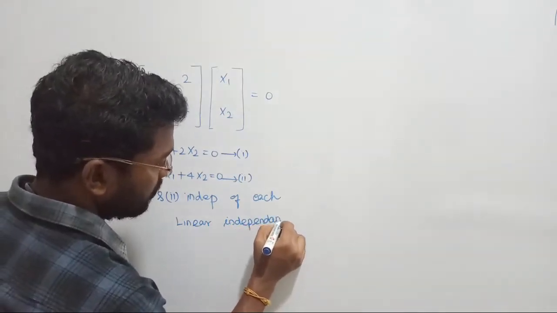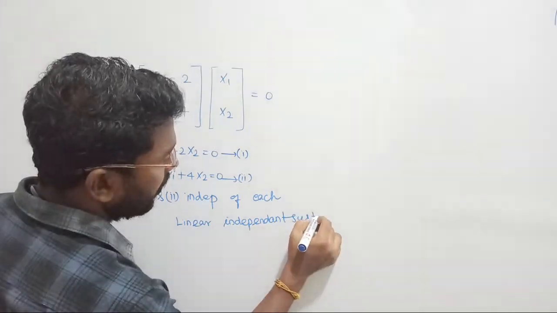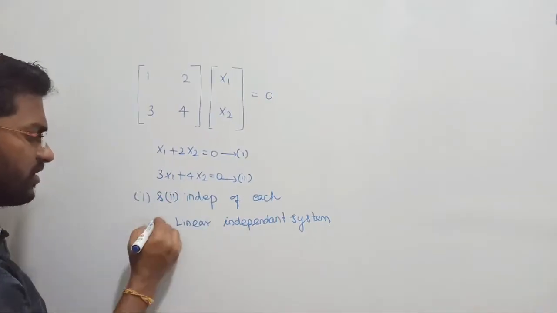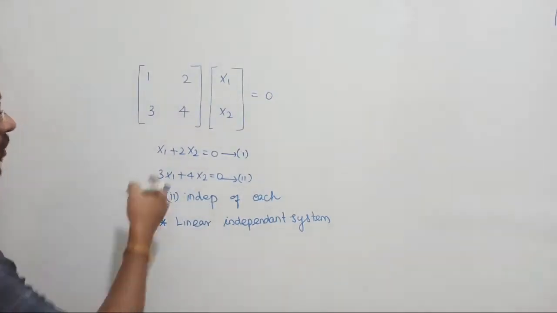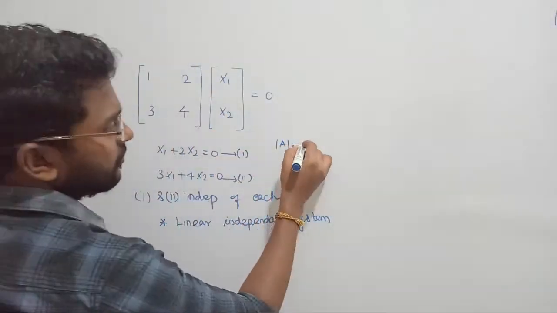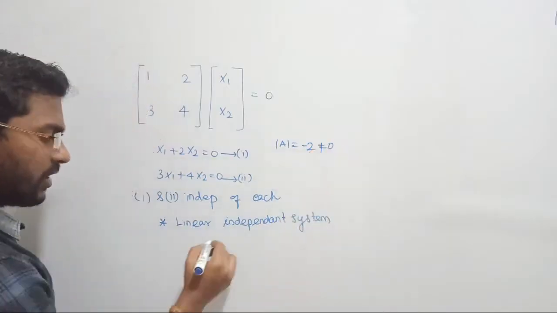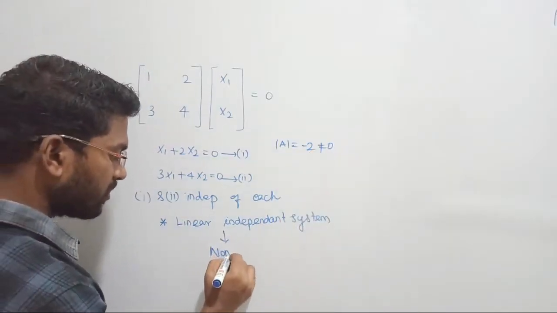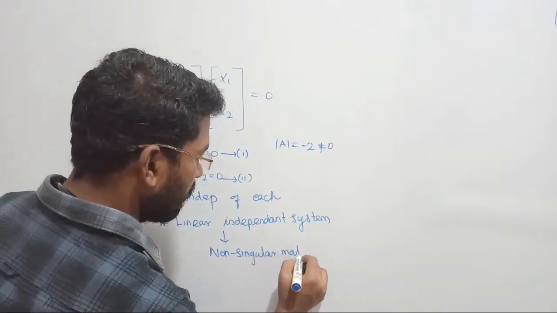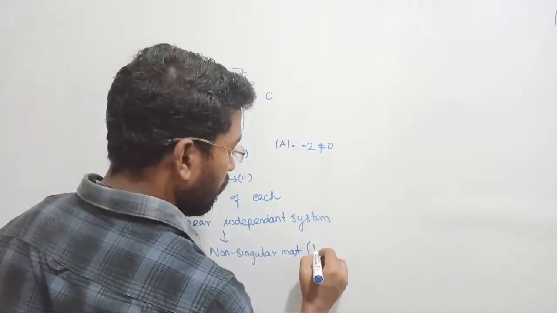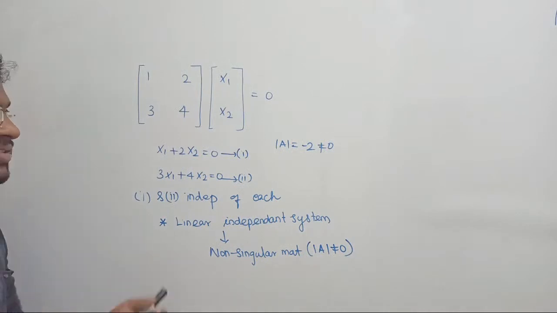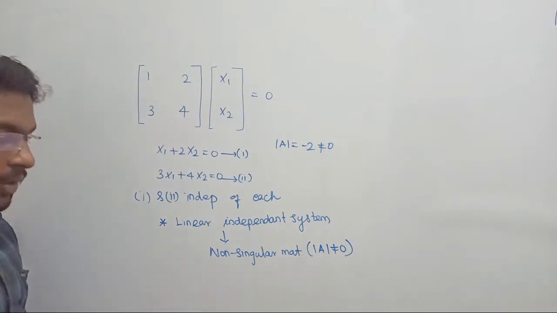Independent system, right? In the last case, what did we see? That is a linearly dependent system, because the equations are depending on each other, but here there is no dependency. In the case of a linearly independent system, if we find the determinant of the matrix, 4 minus 6 is minus 2, which is not equal to 0, so that is called a non-singular matrix. Your matrix is a non-singular matrix. Expect theoretical questions. I am repeating, you will be tested on some worthless questions, so make very clear notes. Clear? That is all about linearly dependent and linearly independent systems.